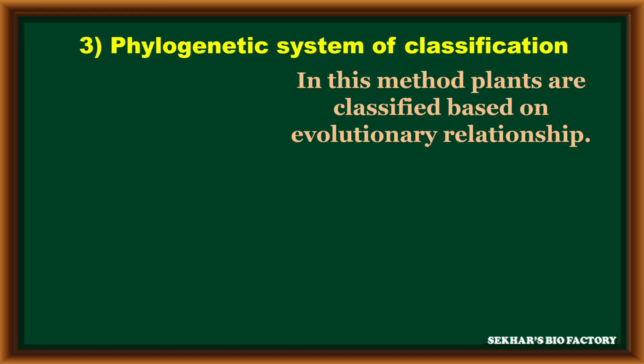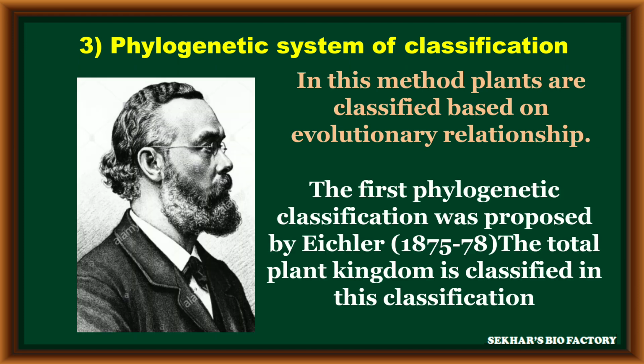The third method is the phylogenetic system of classification. In this method, the plants are classified based on evolutionary relationship. The first phylogenetic classification was proposed by Eichler in the years 1875 to 78. In this, he classified the entire plant kingdom.